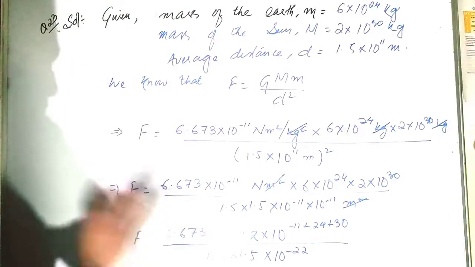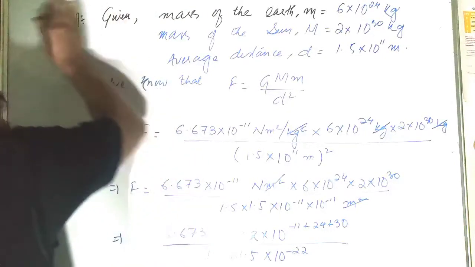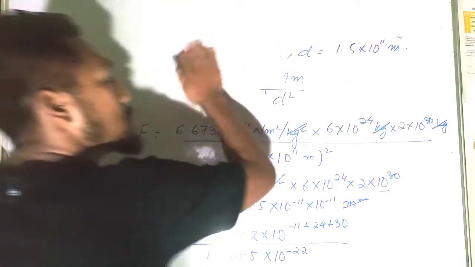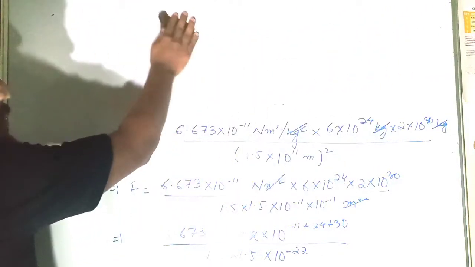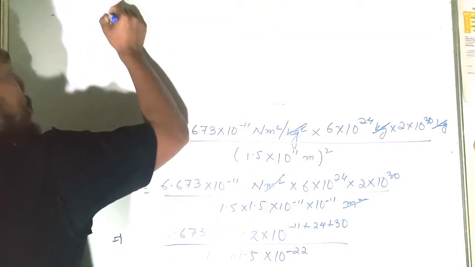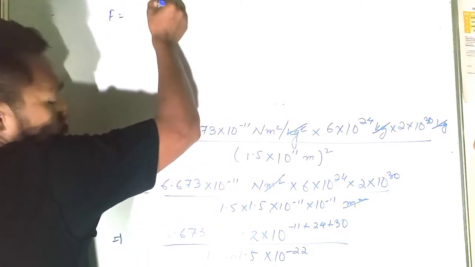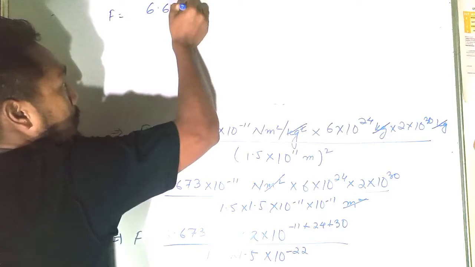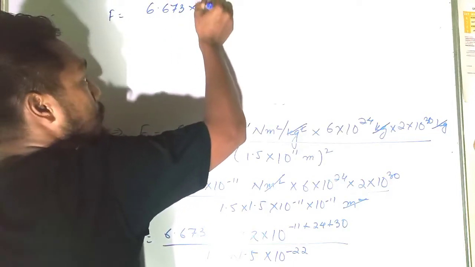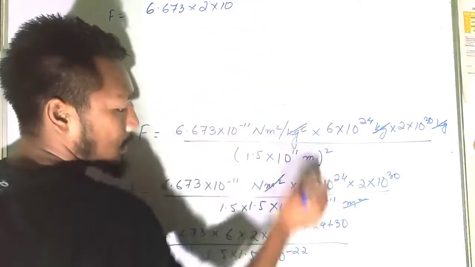So up to here we have arranged all the equations. The more we arrange the equations, the easier it becomes to calculate the numerical problems. So now F is equal to how much? 6.673 into 2 into 10 to the power, how much is it?